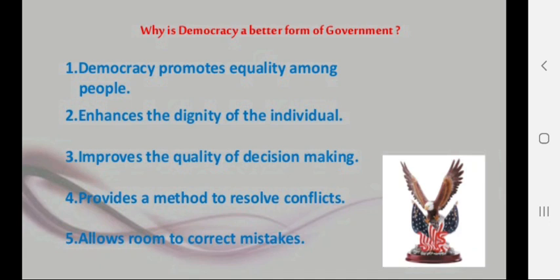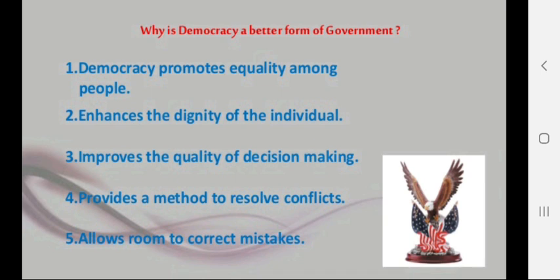So first we will understand the meaning of democracy. In previous classes also you have learnt many times what democracy is, and one definition given by Abraham Lincoln, that it is a form of government for the people, by the people. That definition you are very used to.